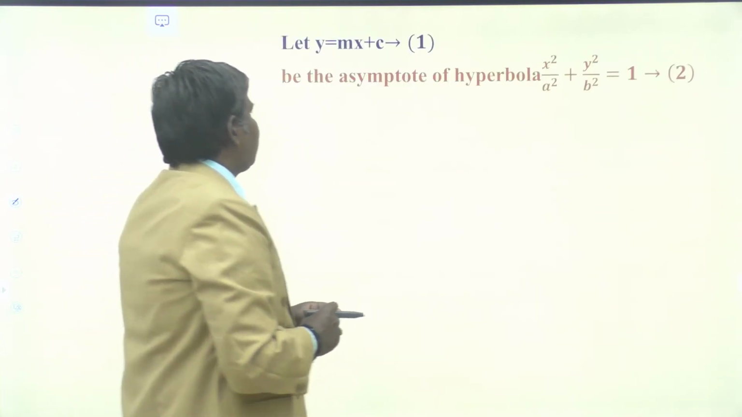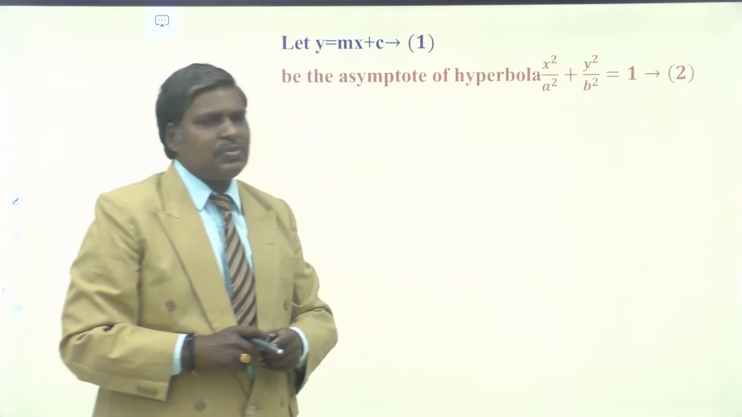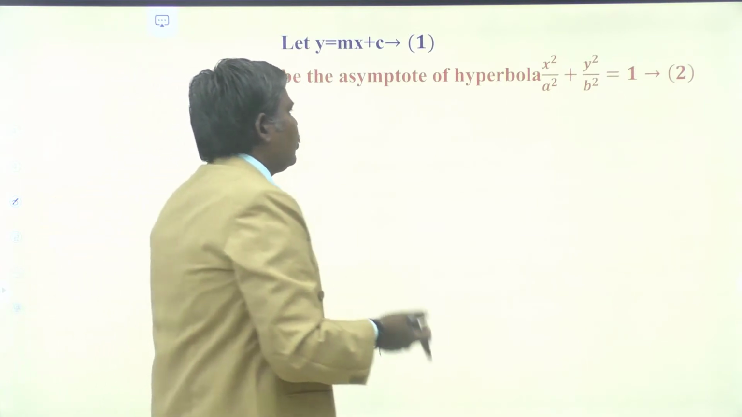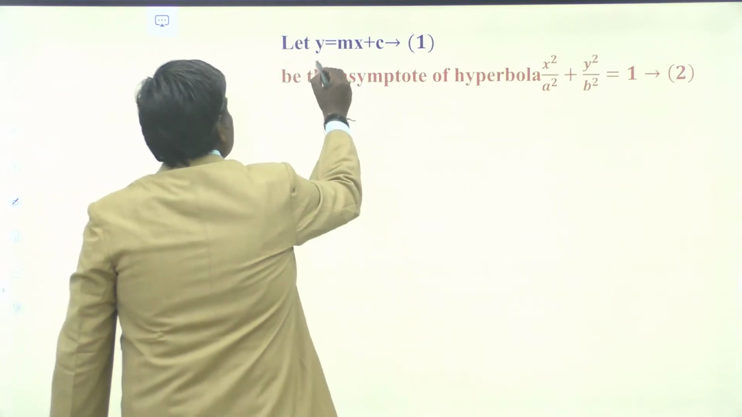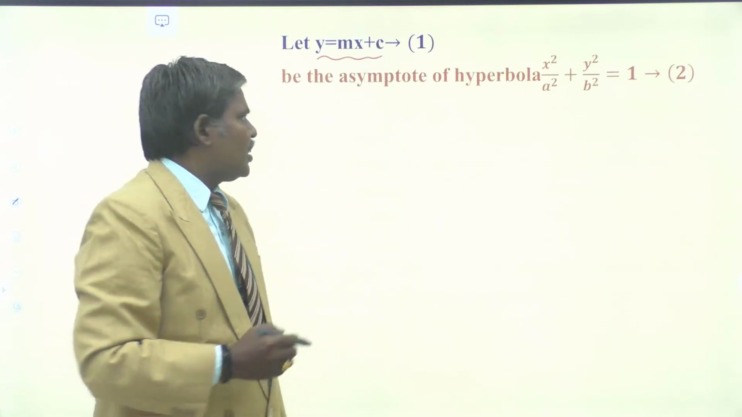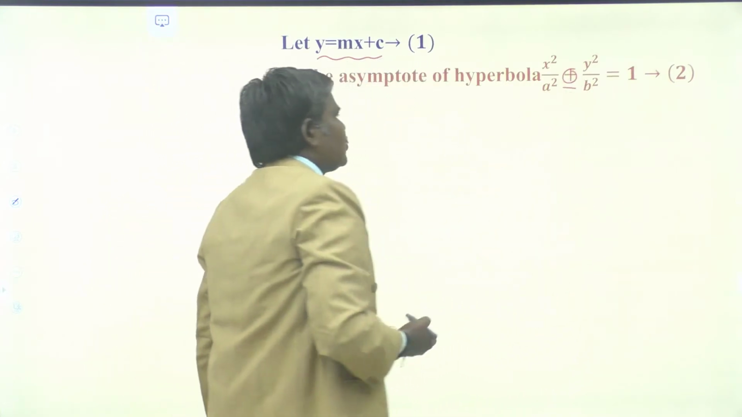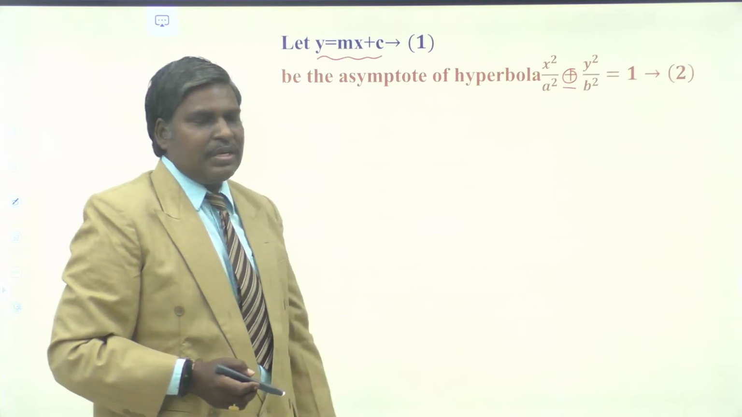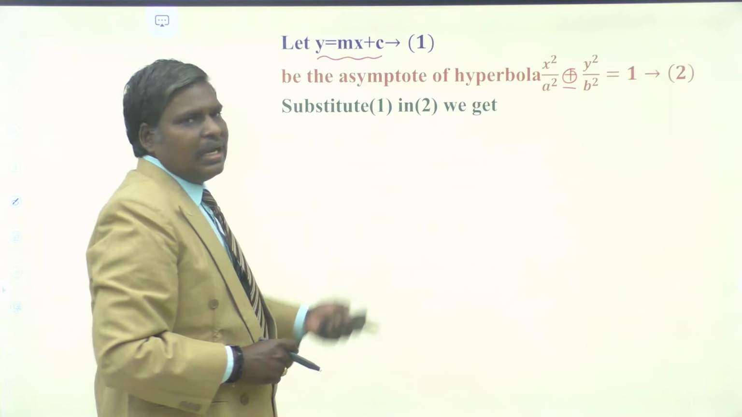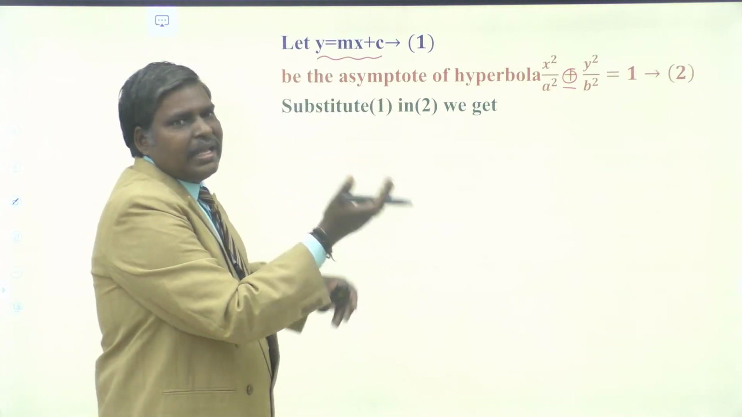Let y equal to mx plus c be the asymptote of the hyperbola x square by a square plus y square by b square equal to 1. Let us try to find the equation of asymptotes of the hyperbola. We don't know the equations, so let us consider y equal to mx plus c be the asymptote of the hyperbola x square by a square minus y square by b square equal to 1. Sorry, it is minus. Now substitute 1 in 2 to get the quadratic equation, because that line becomes tangent, then we say that